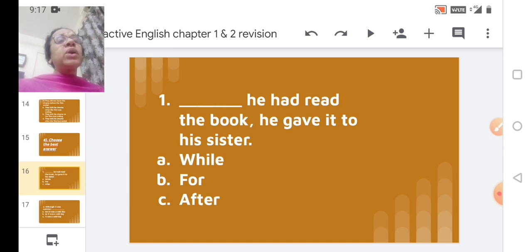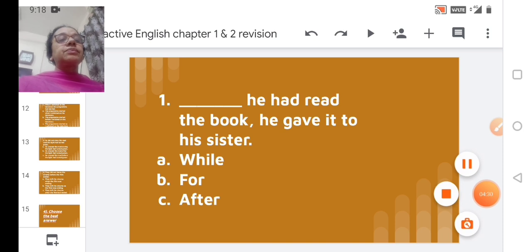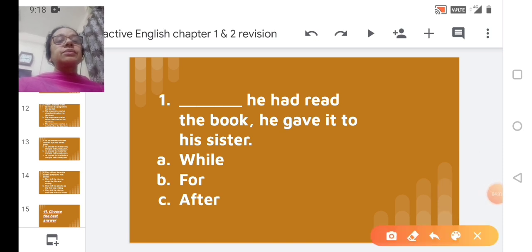While he had read the book, he gave it to his sister. I am not able to get what is meant by that. Actually, it is not clear to me. B. For he had read the book, he gave it to his sister. This also doesn't sound proper to me. C. After he had read the book, he gave it to his sister. Okay. So it is very clear. It has to be option C.